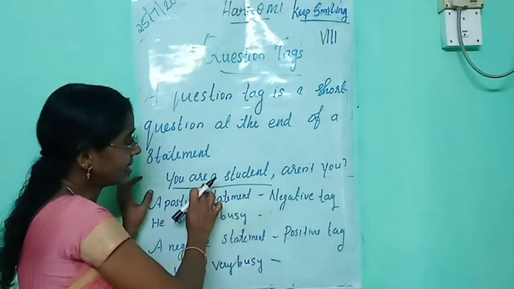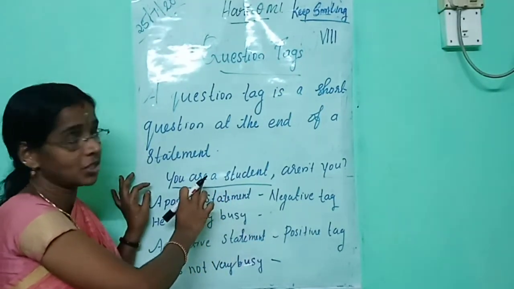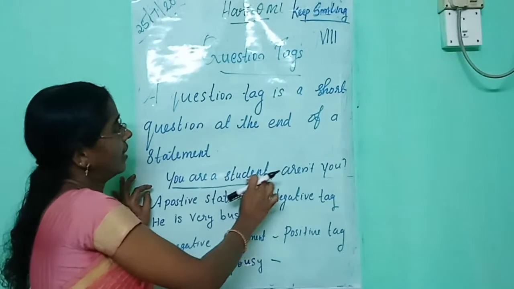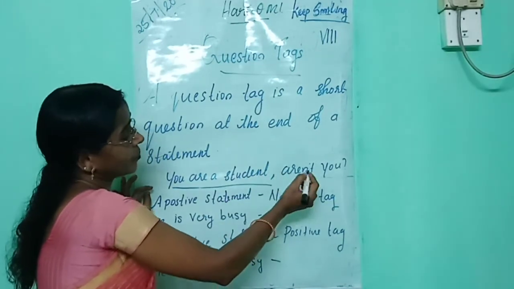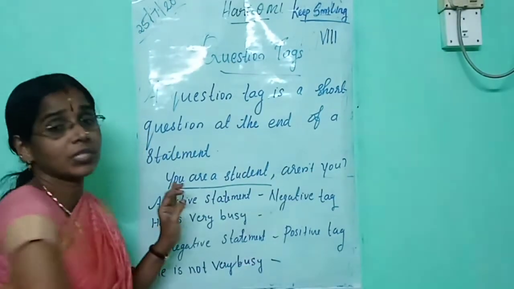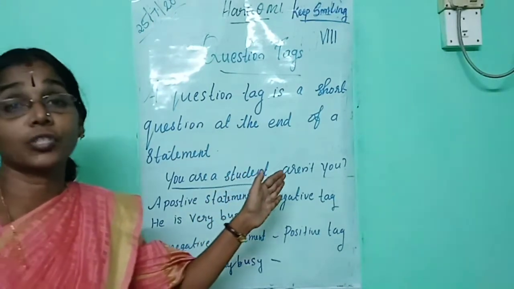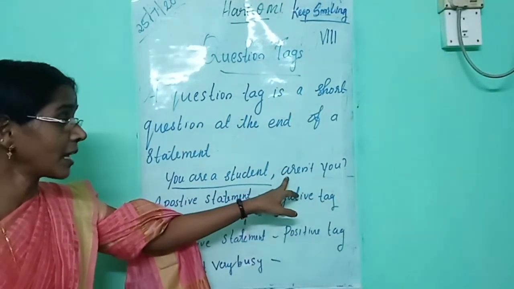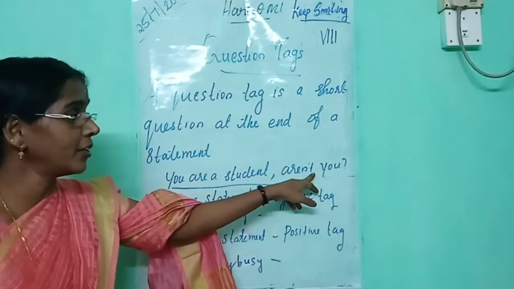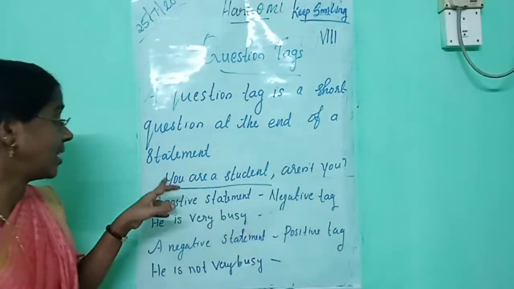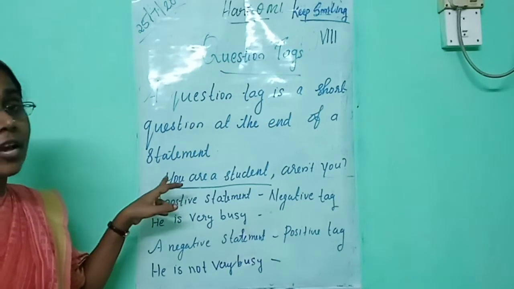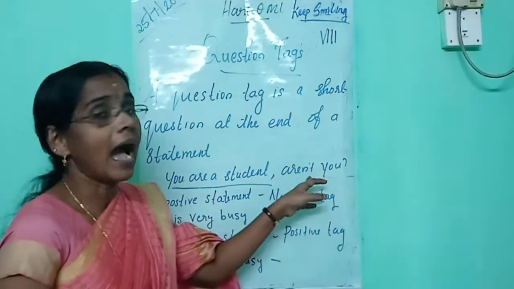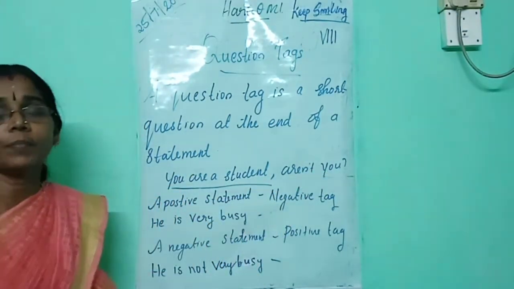Here the sentence is positive, so you should use not. When you write a question tag, we use the short form of not, n't. At first you write the auxiliary verb, then you add not, then you write the subject. Which is the subject in the given sentence? You. What is the question tag? Aren't you? Okay, understand?